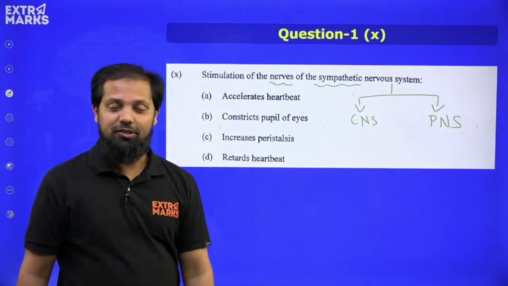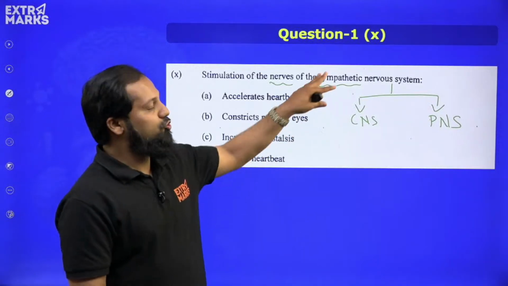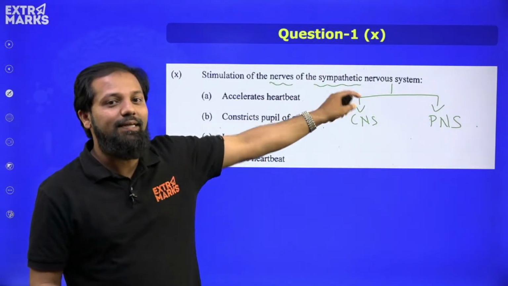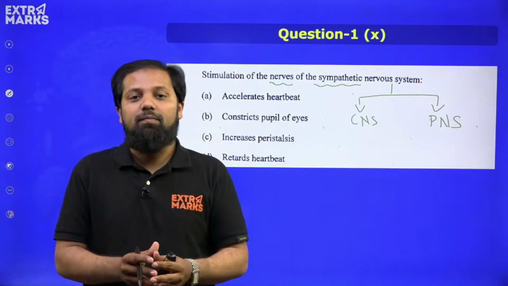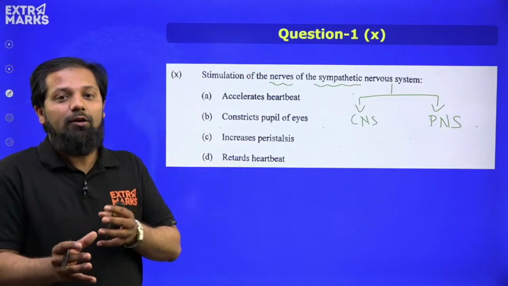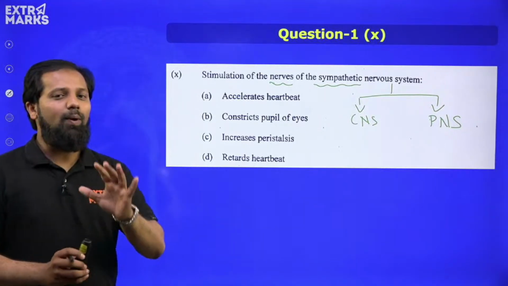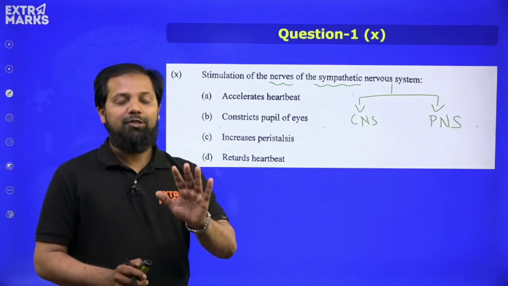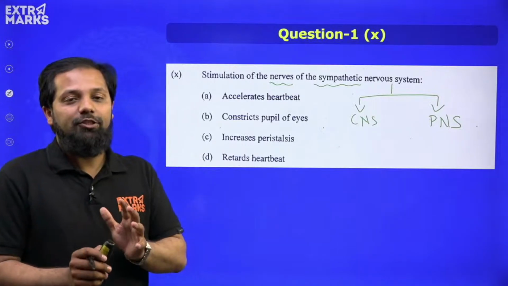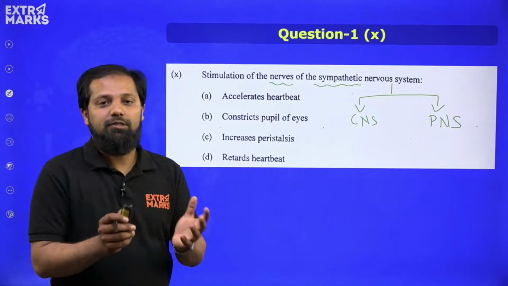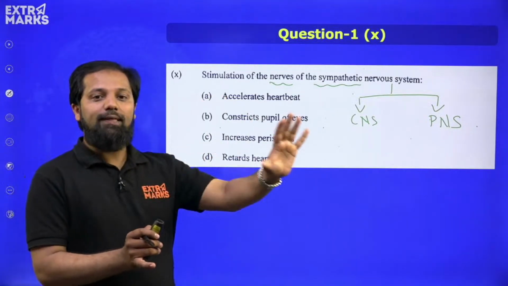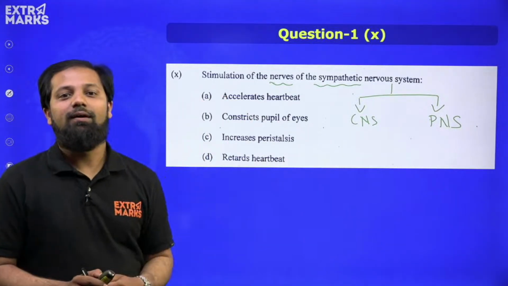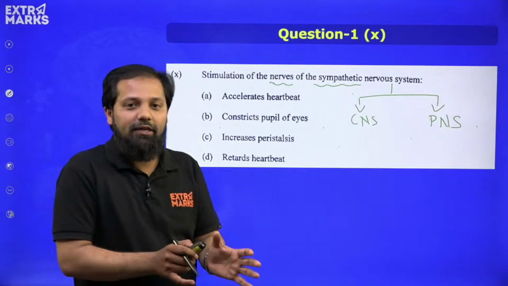Under this peripheral nervous system, we have these two subcategories, sympathetic nervous system and then parasympathetic nervous system, which actually are antagonistic to each other. There is one system which will make the functions or the actions of the person become very active or hyperactive, and to cool that down, we have an antagonistic mechanism which is the parasympathetic nervous system.